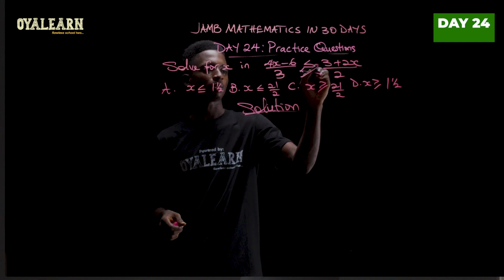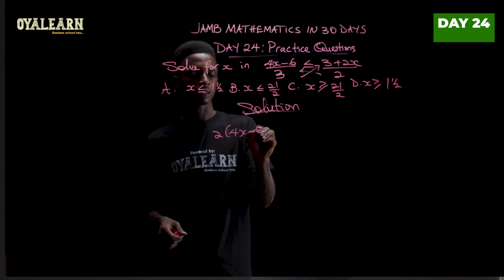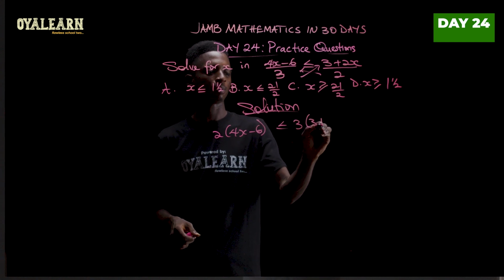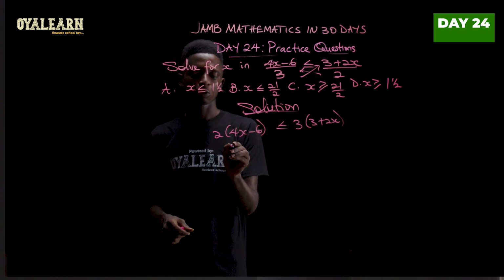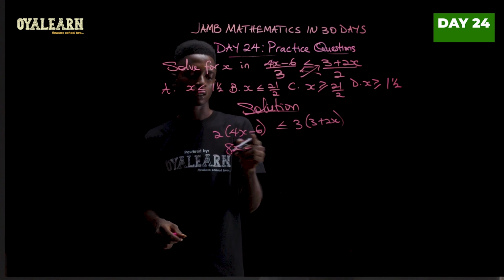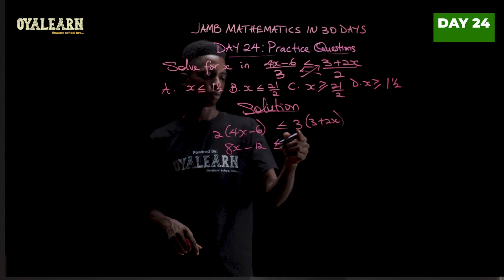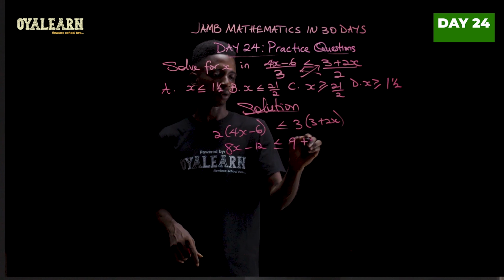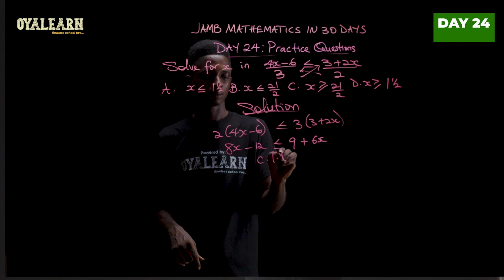So when we cross multiply, we'll be having 2 into 4x minus 6 is less or equal to 3 into 3 plus 2x. Now let's open the brackets. This will give us 8x minus 12, less or equal to, this would give us 9 plus 6x. So collect like terms.